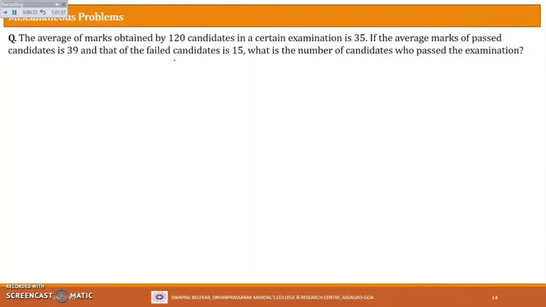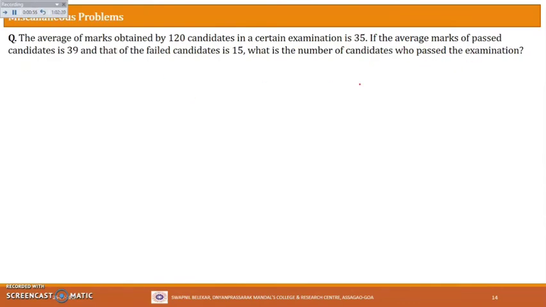So here, about the passed candidates and failed candidates, what information is given? Information about their averages is given. And also the information about the average of the entire candidates is given.